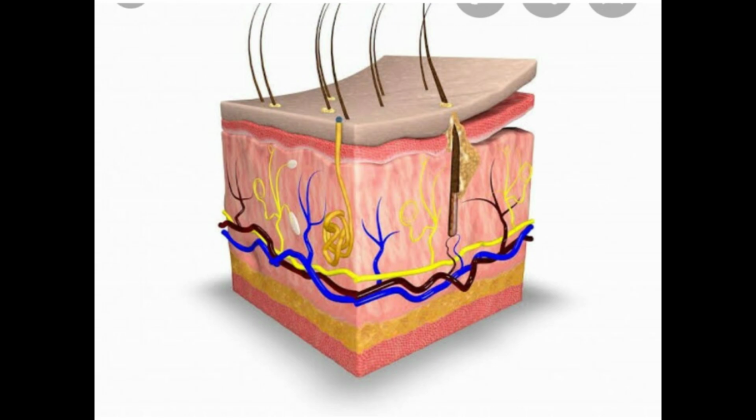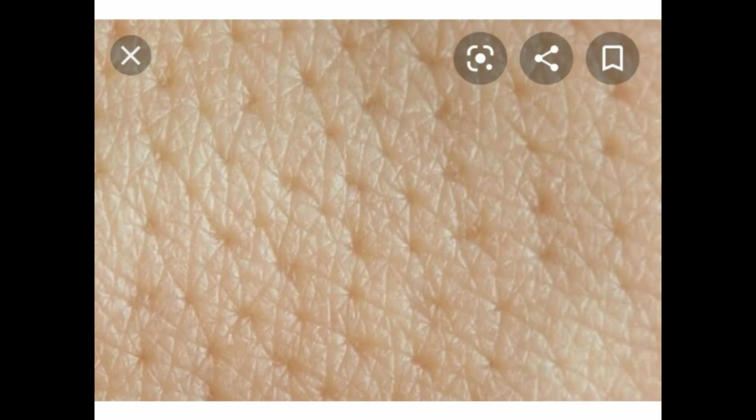Skin. Skin is the largest external organ of our body. It also acts as an excretory organ by removing excess salt, urea, and acids in the form of sweat from our body. Sweat is made up of water and salt. It is excreted through tiny holes called pores found on the skin. It not only removes this wastage but also helps in regulating body temperature.